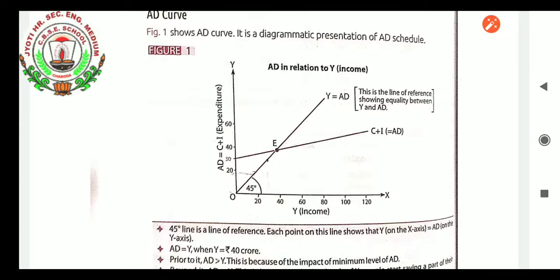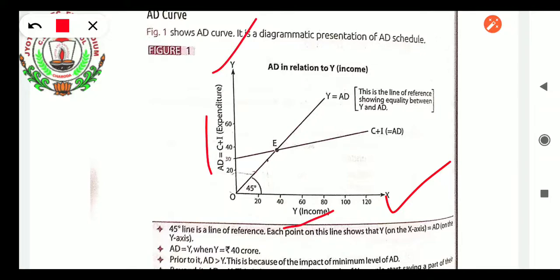We will draw the curve. On the x-axis and y-axis, first of all put the headings: income, and aggregate demand. The graph is of aggregate demand in relation to y. Okay, let us draw the graph. 0 is the initial point, as you know very well. What is the 45 degree line, student? We are taking income, and aggregate demand. We measure y at 45 degrees.